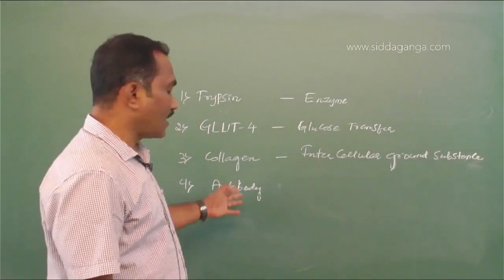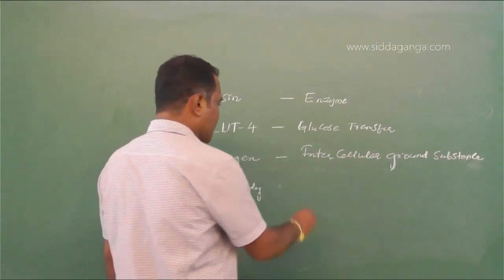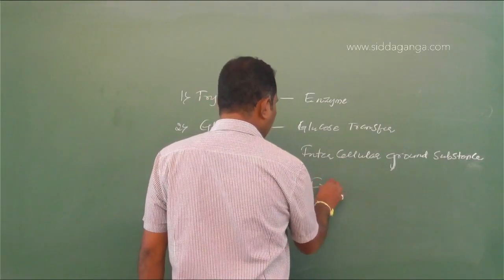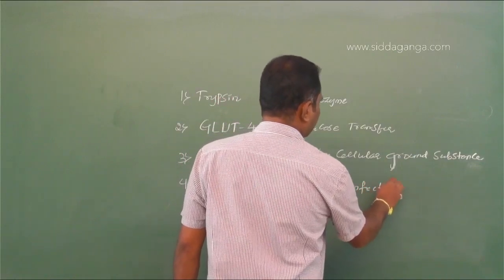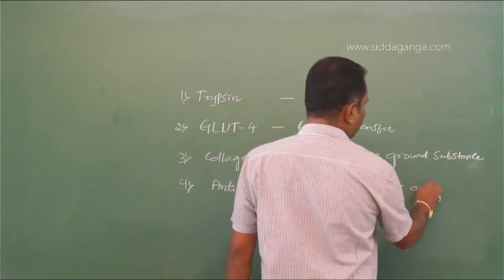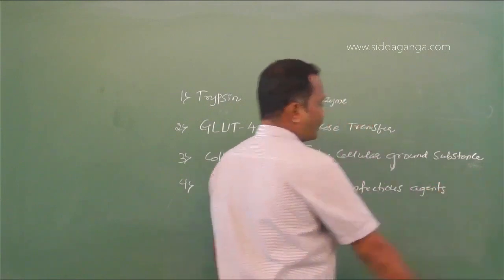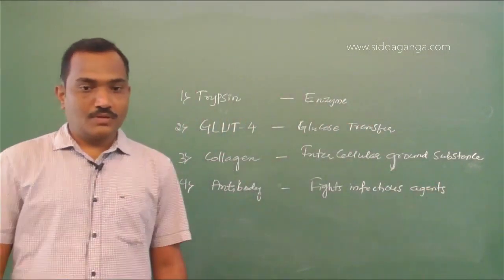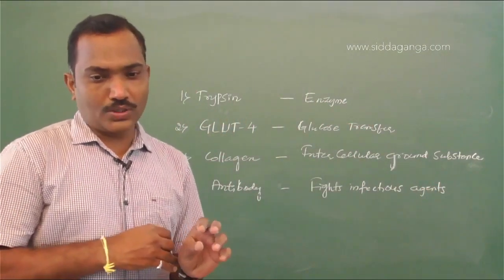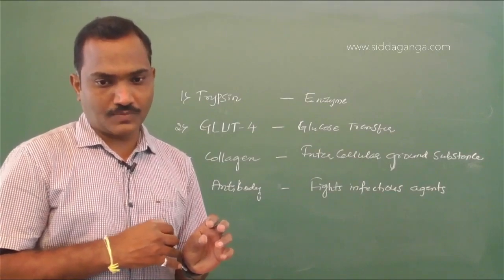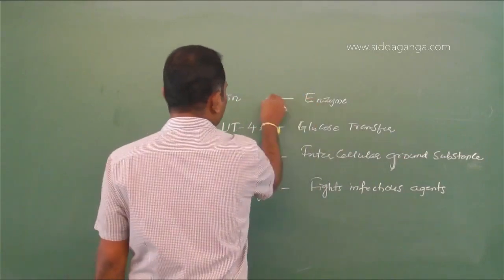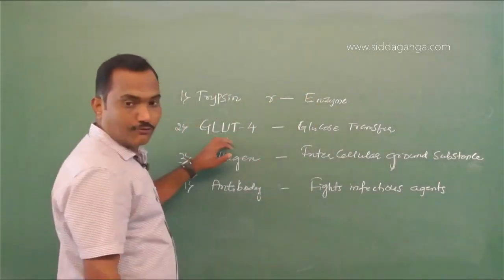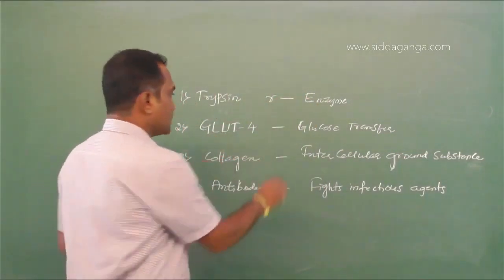Then antibody fights infectious agents. So one works as an enzyme, R. So this is R. GLUT4 enables glucose transfer.